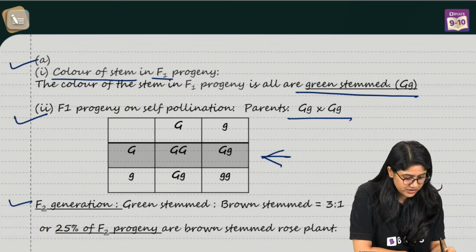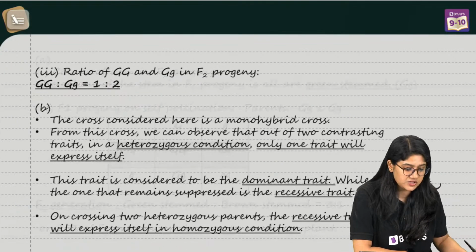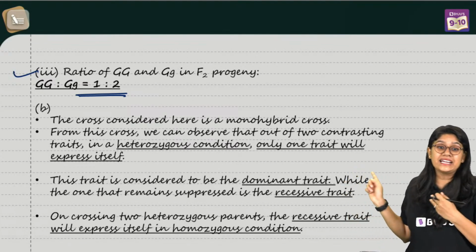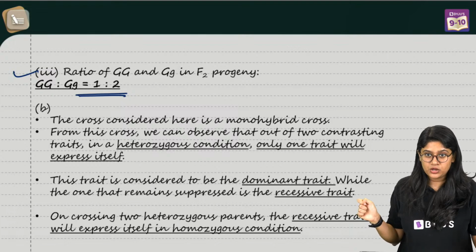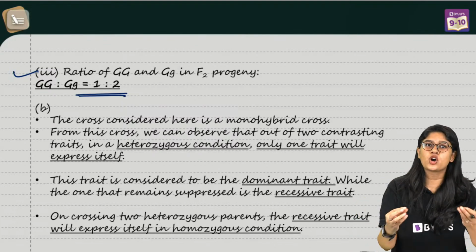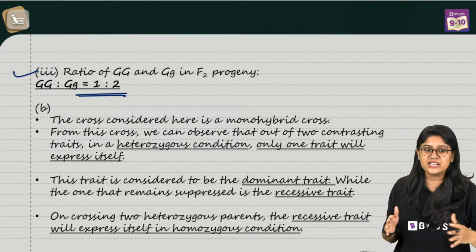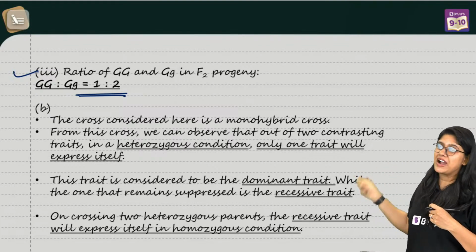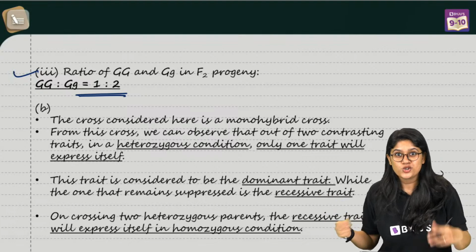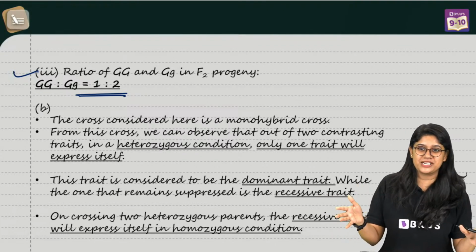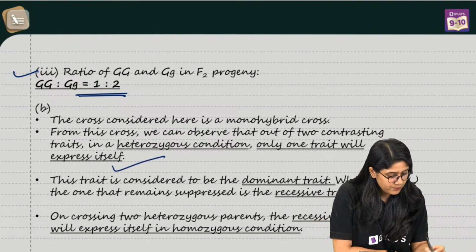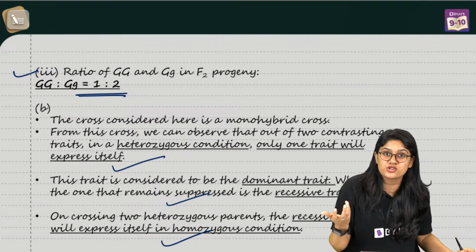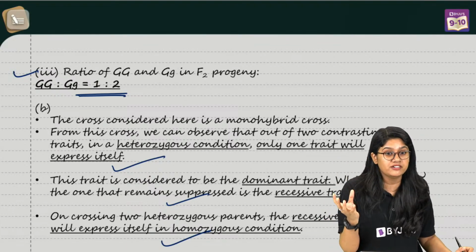So you can mention the percentage of it, and the last part. You can clearly see over here, we have highlighted the important words. So see, we are making your job and your writing really very easy. When you download these notes, you will understand that we have highlighted the important keywords also. So you know what you have to highlight in the examination. Please make sure to use the correct words: homozygous condition, heterozygous condition, dominant, recessive.